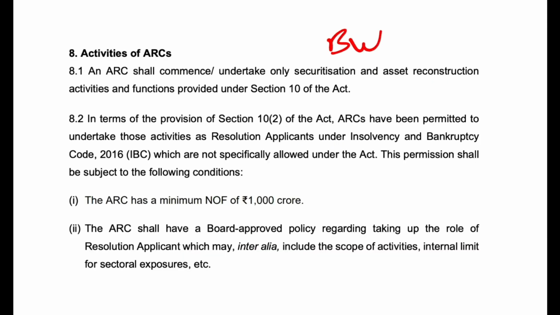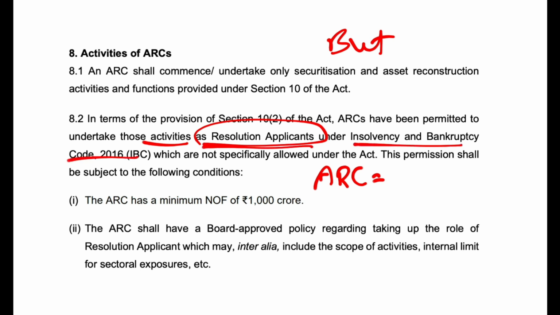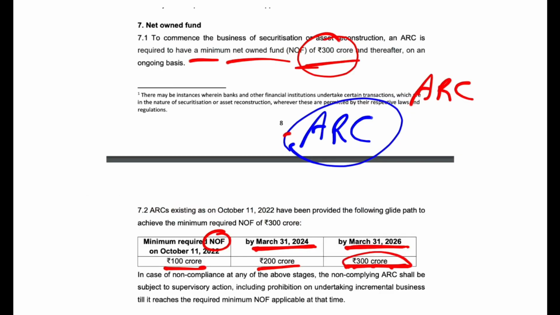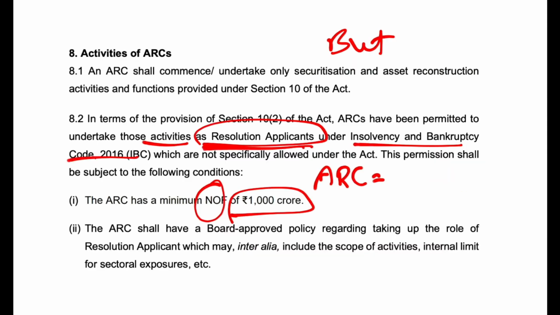But if you want your asset reconstruction company to also do resolution applications, you want to act as a resolution applicant under the Insolvency and Bankruptcy Code 2016, then your net owned fund requirement has to be 1000 crore. I repeat, if you want to open an asset reconstruction company, you need 300 crore minimum. That is fine. But there is an Insolvency and Bankruptcy Code of 2016. If an asset reconstruction company also wants to do the proceedings of insolvency and bankruptcy of a company, it can act as a resolution applicant for any company.